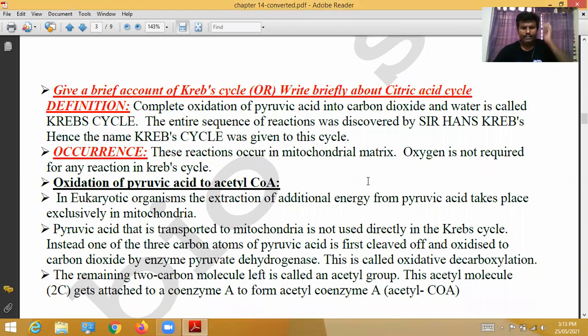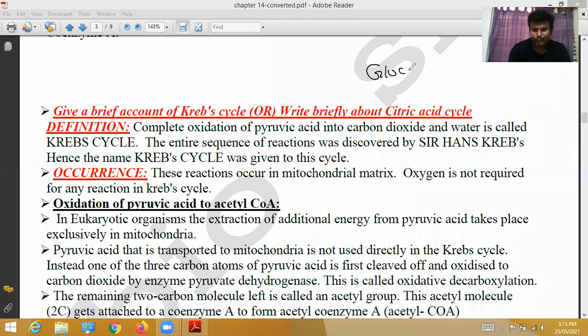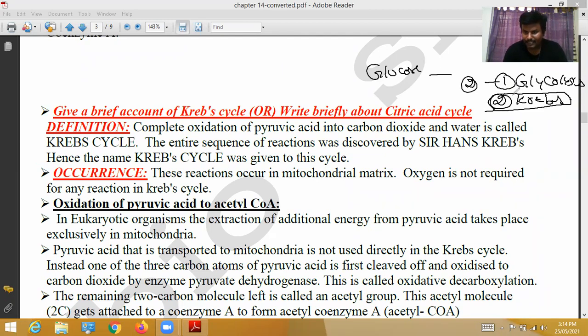Give a brief account of Krebs cycle. These are all the steps that take place before starting the Krebs cycle. Glucose oxidation occurs in 2 steps. The first step is glycolysis. The second step is the Krebs cycle. Before starting the Krebs cycle, in between these two, I described the crucial events of aerobic respiration. After that, the Krebs cycle is initiated.